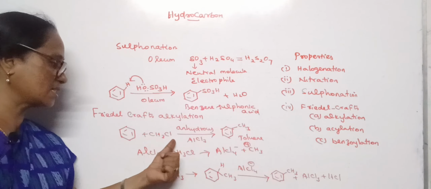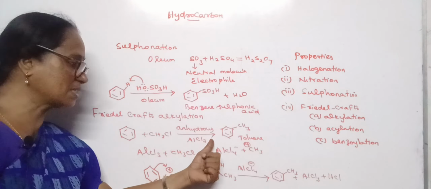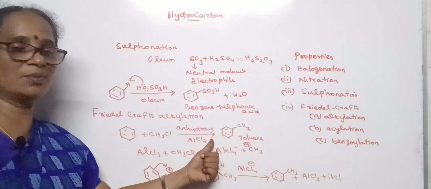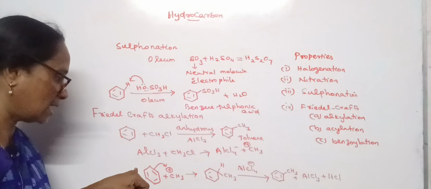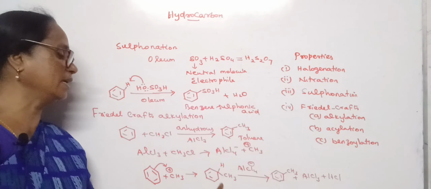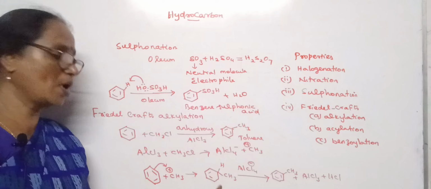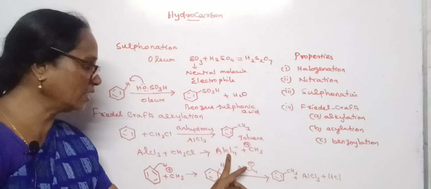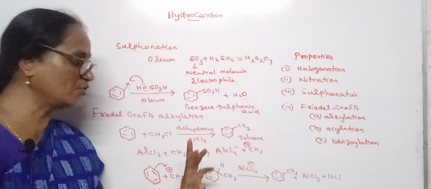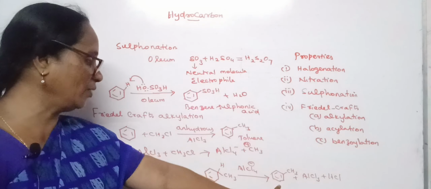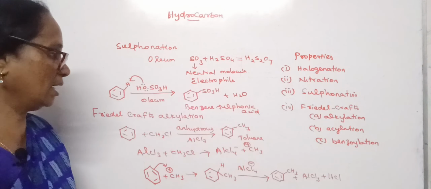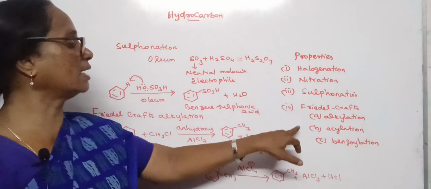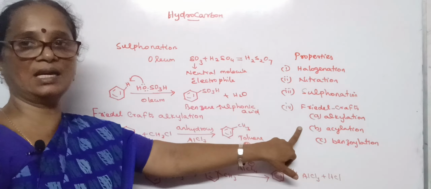Benzene reacts with chloromethane in the presence of anhydrous aluminium chloride, and it gives toluene. This methyl cation attacks the benzene ring and forms an intermediate, followed by the reaction with AlCl4 minus, which gives toluene, AlCl3 and HCl. Similarly, the same reaction can take place with acylation.